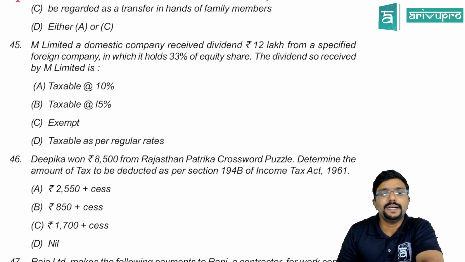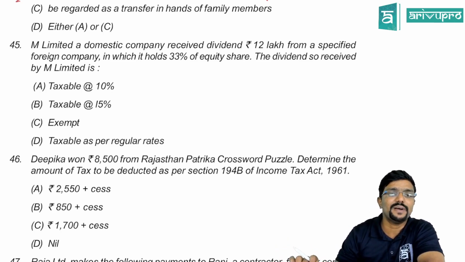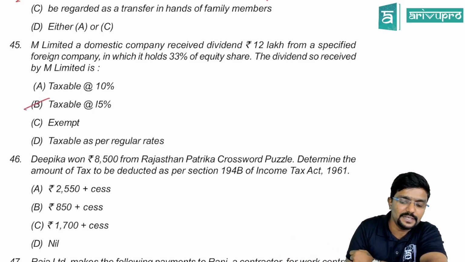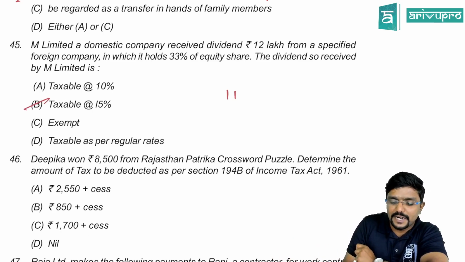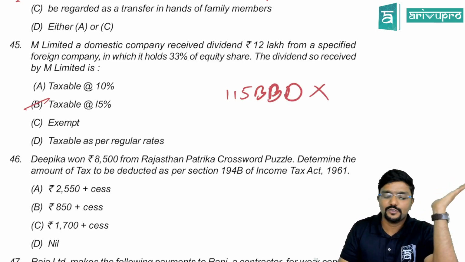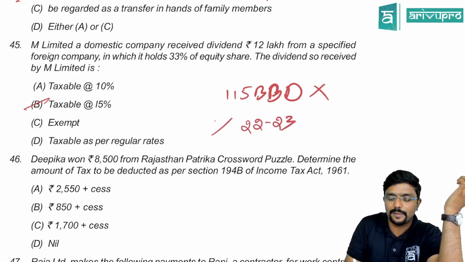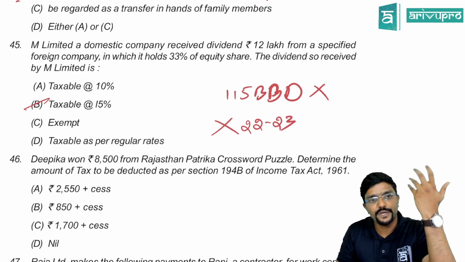45th, M Limited, a domestic company, received a dividend of 12 lakh from specified foreign company in which it holds 33% equity share. The dividend so received by M Limited is taxable at 15%, but this was as per section 115BBD, which is abolished now. It was there. So from the financial year 22-23, it has been abolished. For you guys, this will not be applicable, guys. Okay. So you need not worry about this.